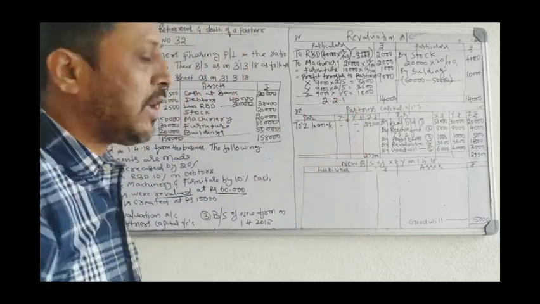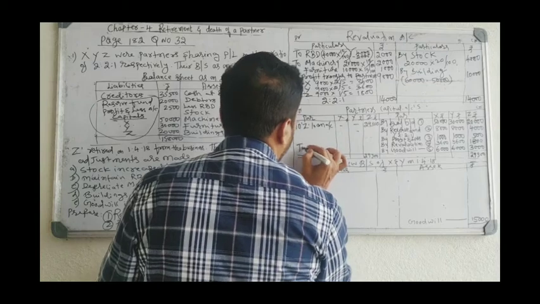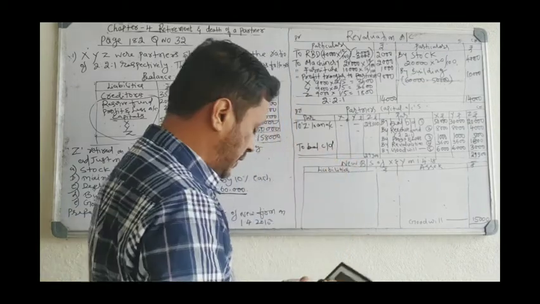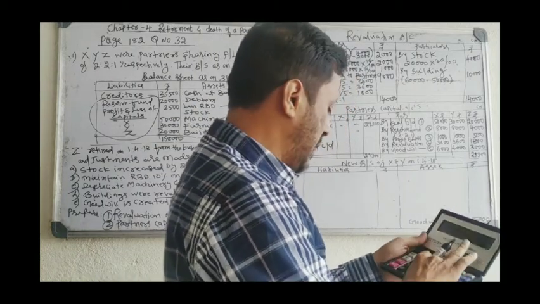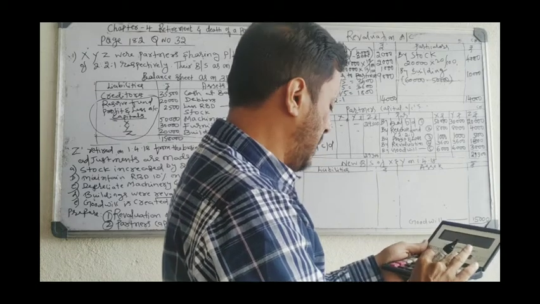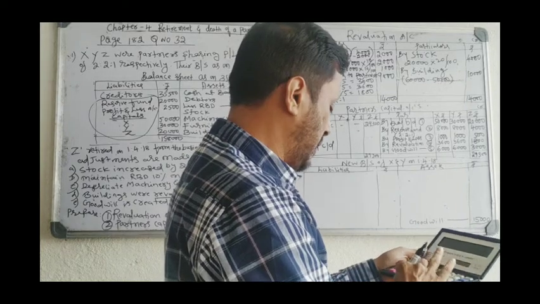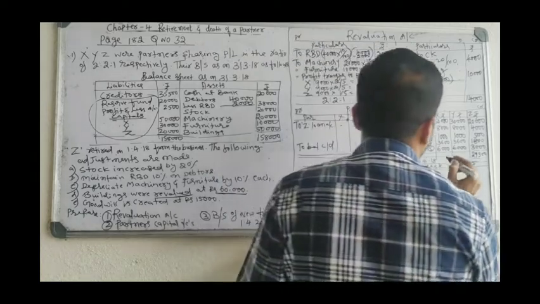Now other partners will continue. X and Y will continue. For X and Y, you have to write to balance carried on. Make it a total of X and Y. X: 50,000 plus 8,000 plus 1,000 plus 3,600 plus 6,000 is 68,600.